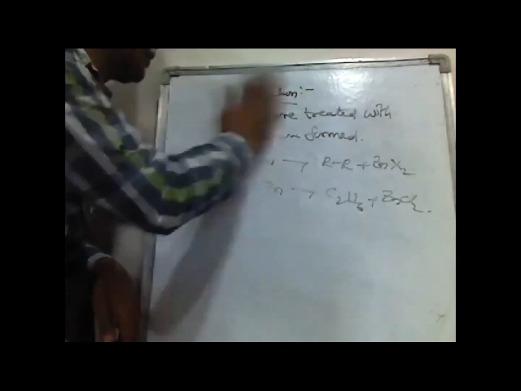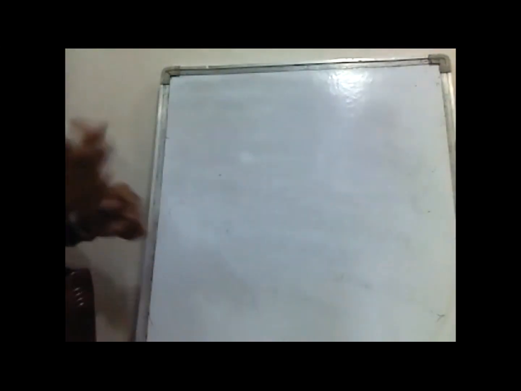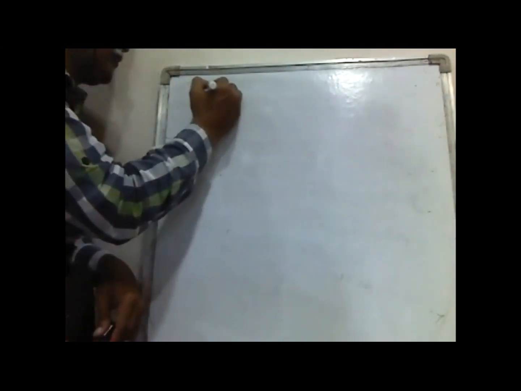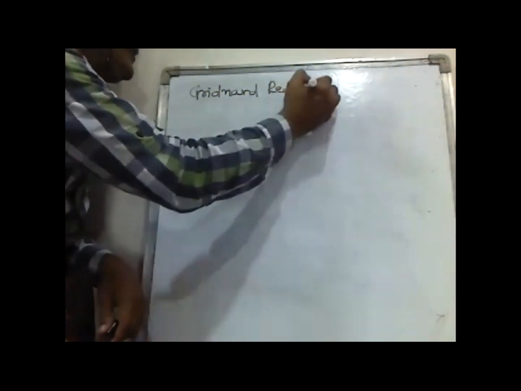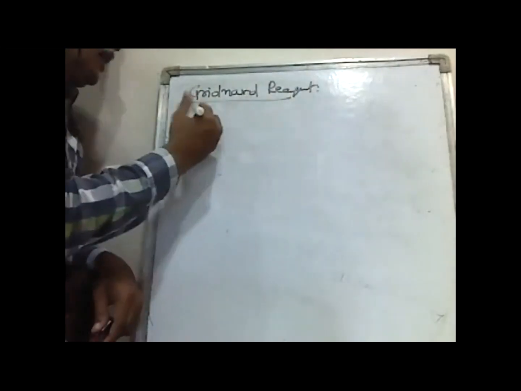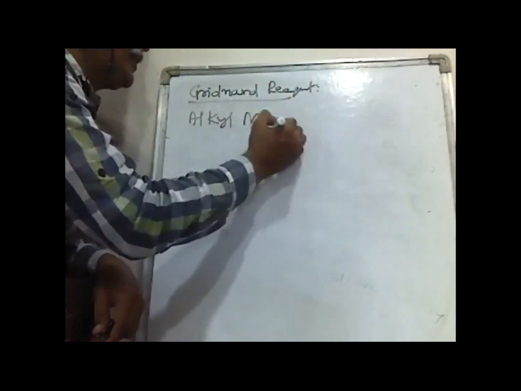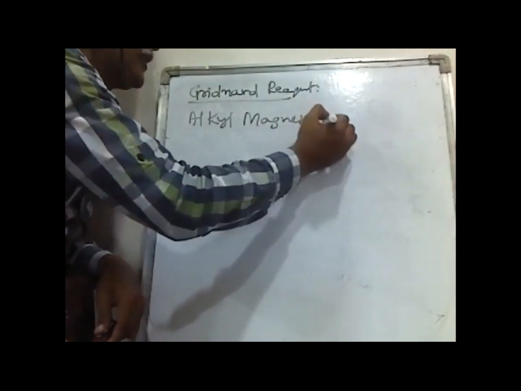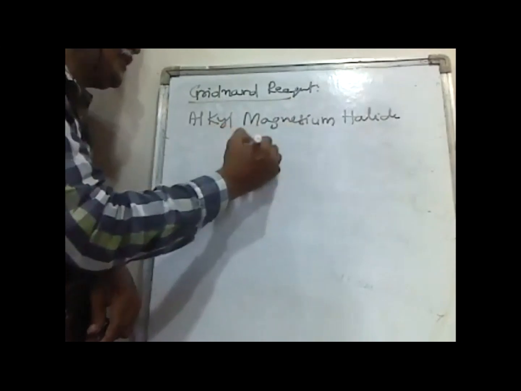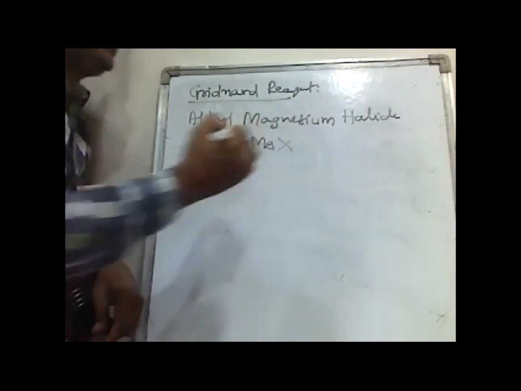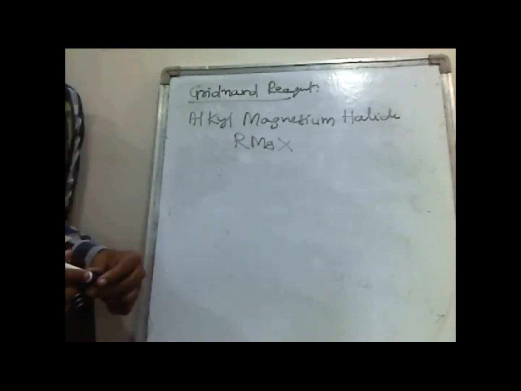Then the next one is from Grignard reagent. What is Grignard reagent? Alkyl magnesium halide is called Grignard reagent. It is generally written as RMgX.